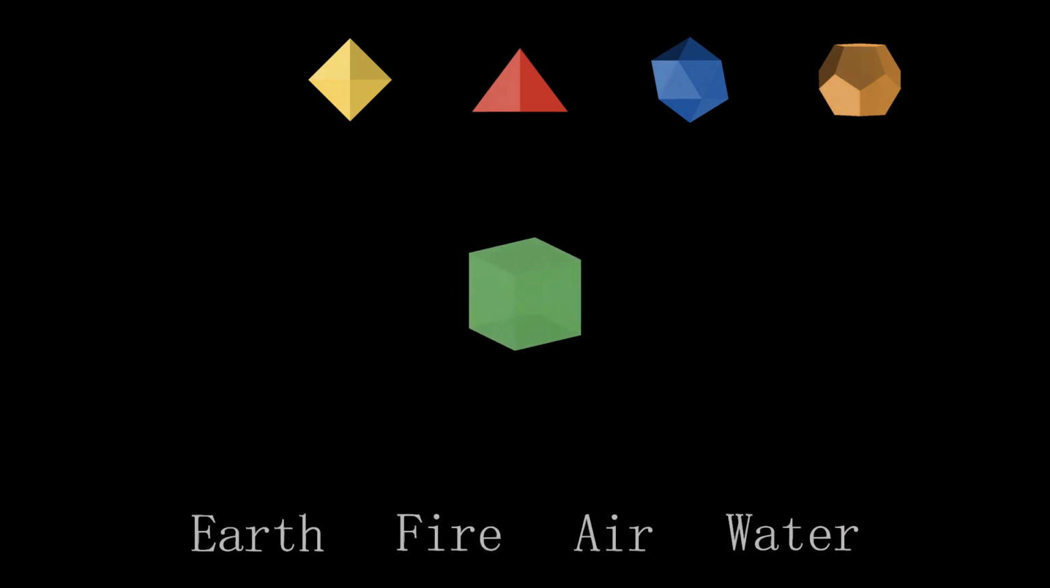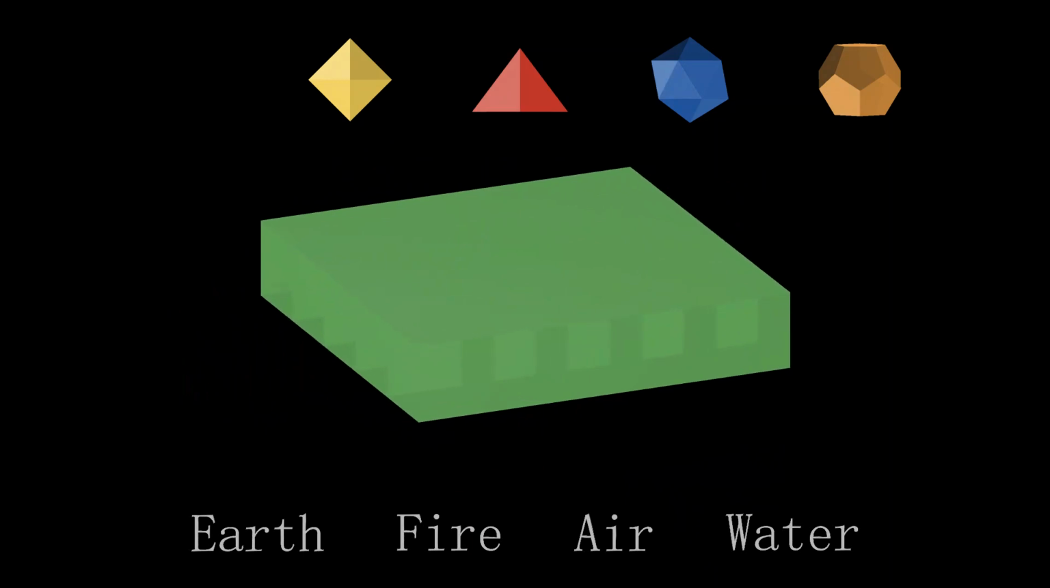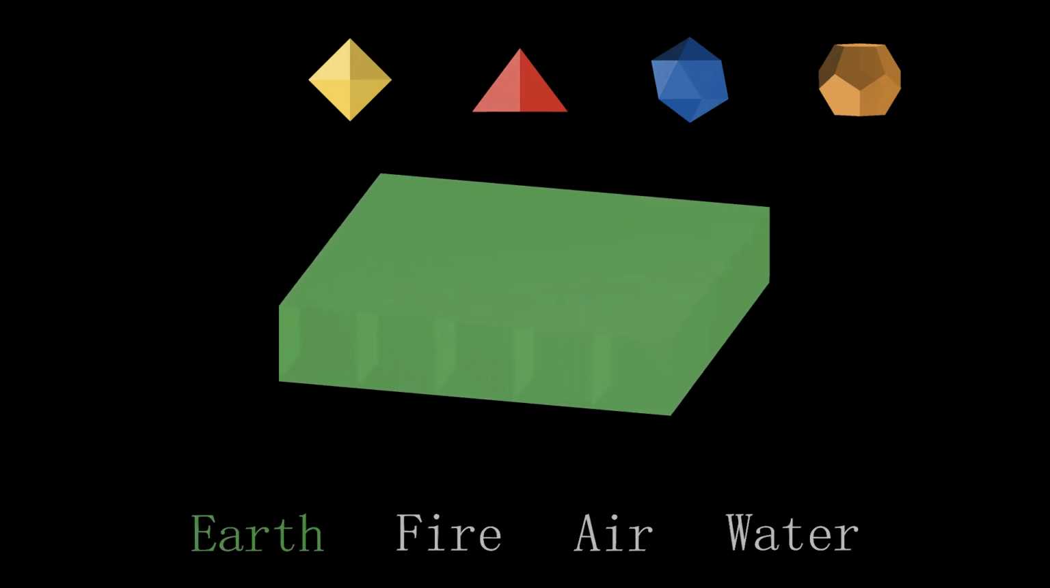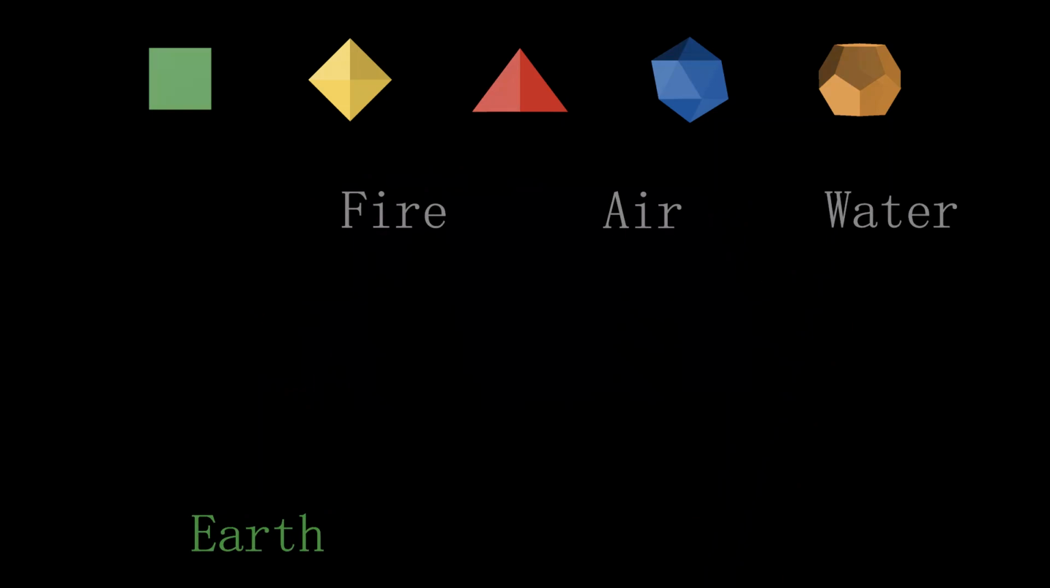Starting with the cube, it gives a sense of stability. Multiple cubes can seamlessly fit together to form a solid structure reminiscent of the earth. Therefore, Plato first linked the cube with the element of earth. The remaining 3 elements, fire, air, and water, are all characterized by a certain fluidity.